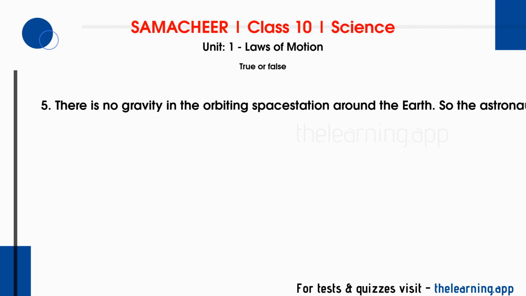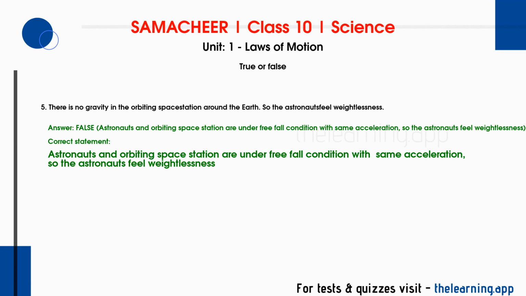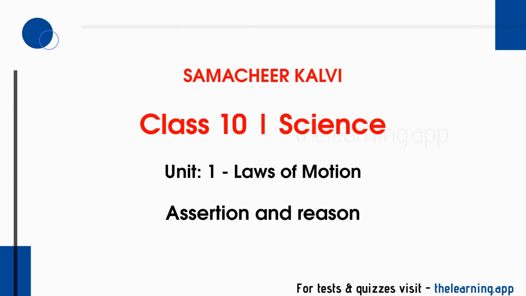Question 5. There is no gravity in the orbiting space station around the Earth, so the astronauts feel weightlessness. Correct answer is false. Astronauts and the orbiting space station are under free fall condition with the same acceleration, so the astronauts feel weightlessness. Correct statement: astronauts and the orbiting space station are under free fall condition with the same acceleration, so the astronauts feel weightlessness.